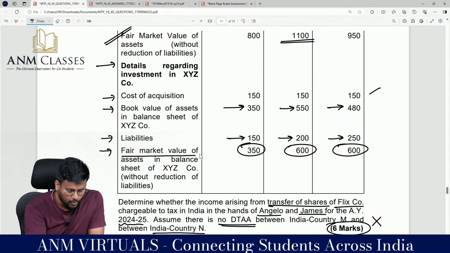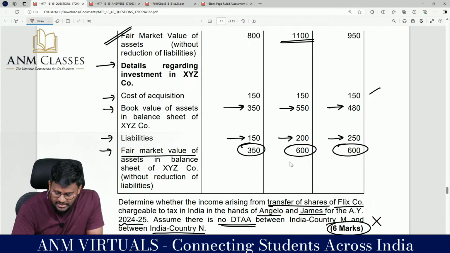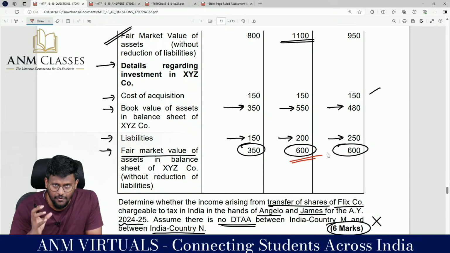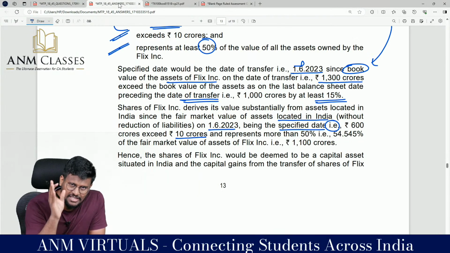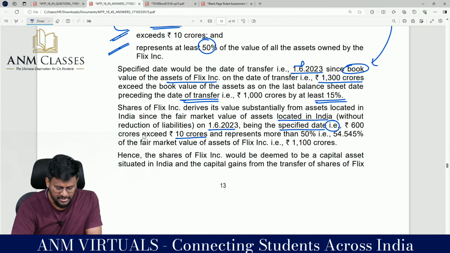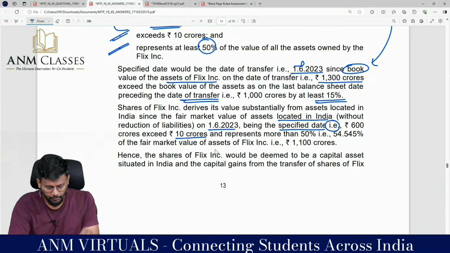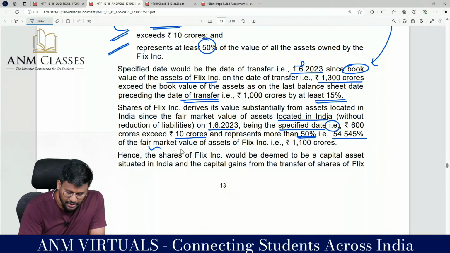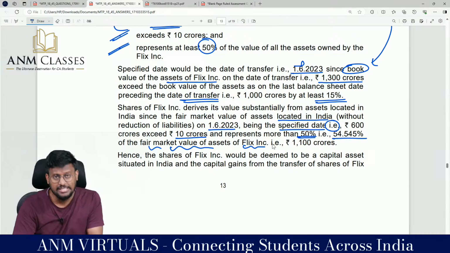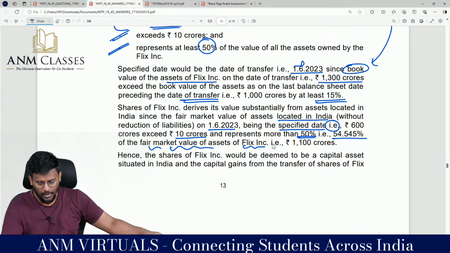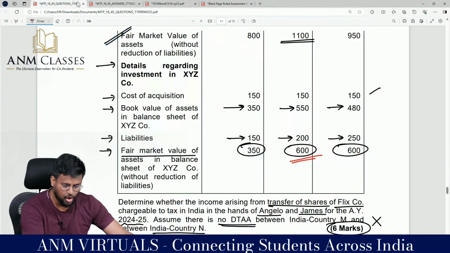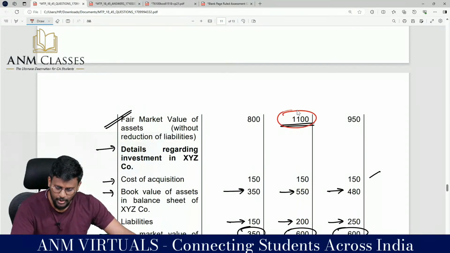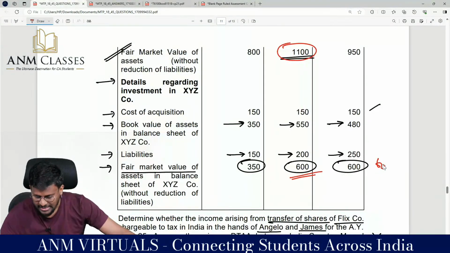The fair market value has exceeded 10 crore. On the specified date, it is 600 crore, which exceeds 10 crore. So that is 600 crore exceeds 10 crore and represents more than 50%. That is 54.545% of the fair market value of the asset of Flix Incorporation. What is the value of the asset of Flix Incorporation? The Flix Incorporation value is 1100 crore. So 600 divided by 1100 into 100.